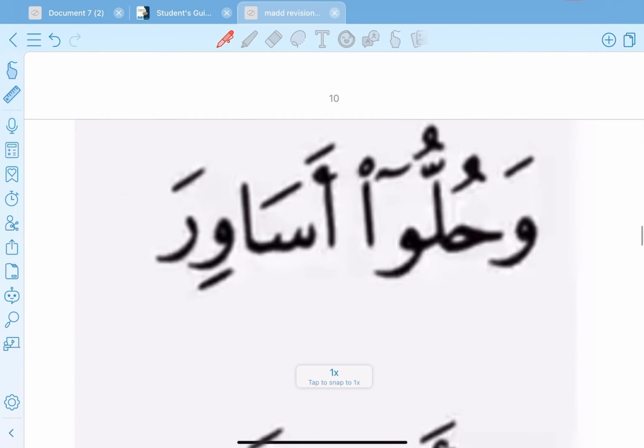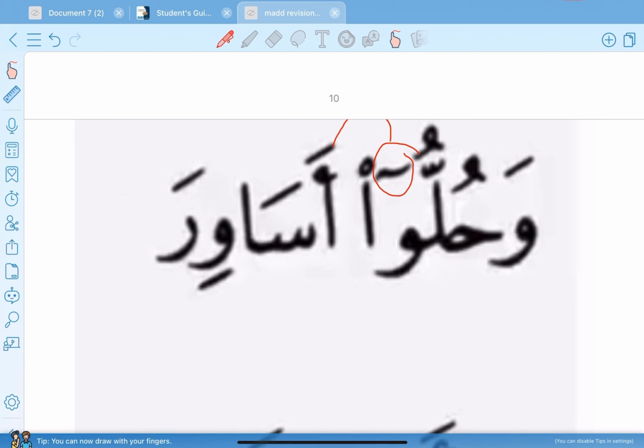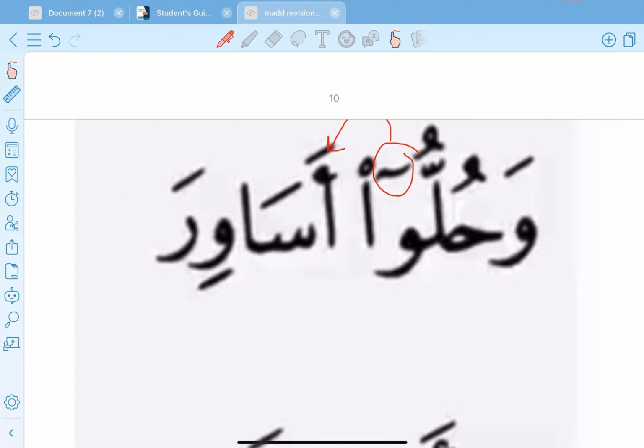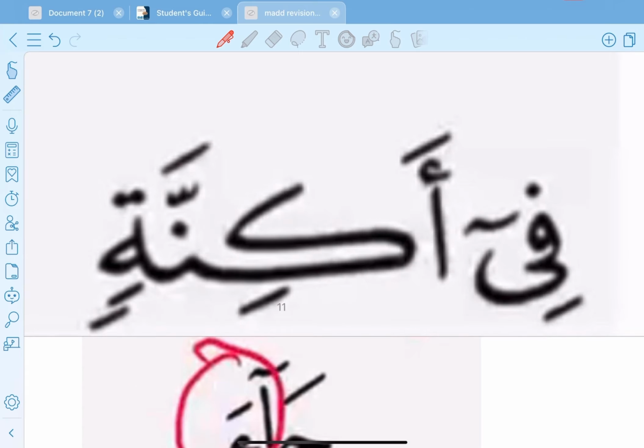وحلوا أساورة. Here we have a mad and it's followed by hamza in 2 words, so it's mad منفصل, separated mad, 4 counts. في أكنة. في أكنة. When we stop, we say أكنة.